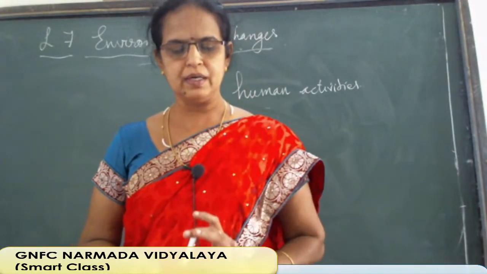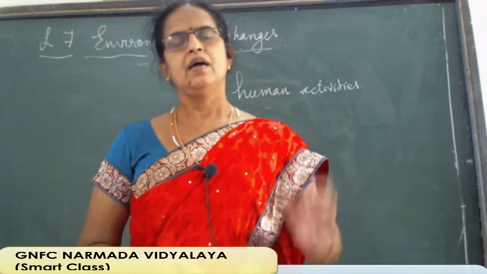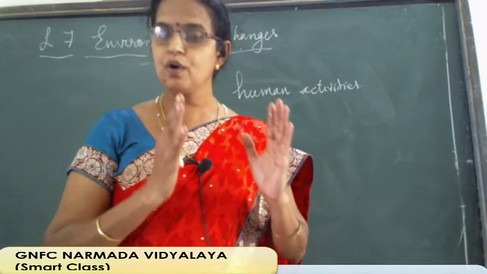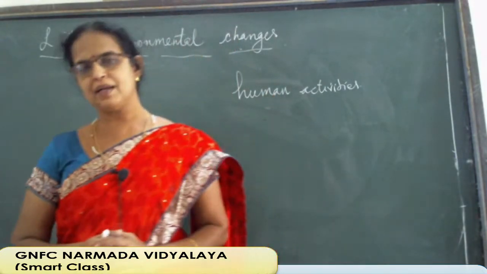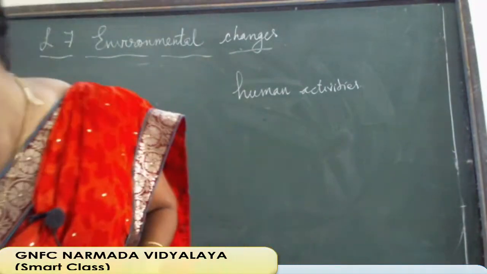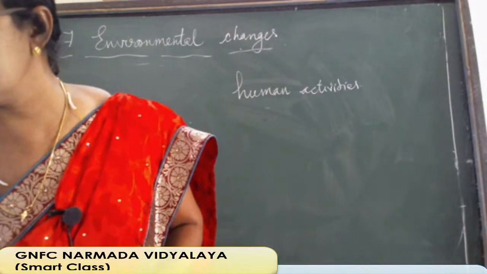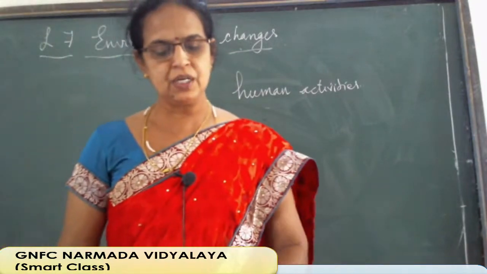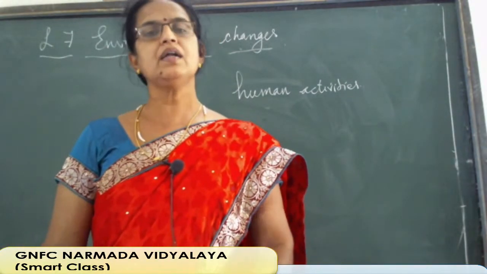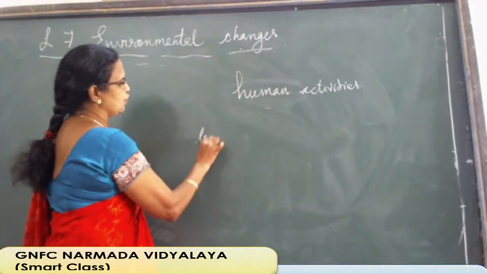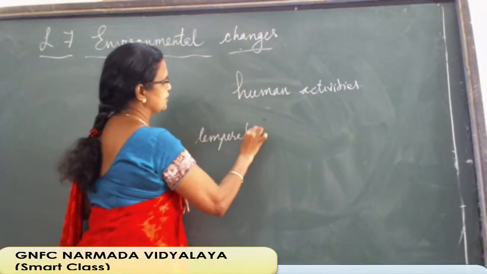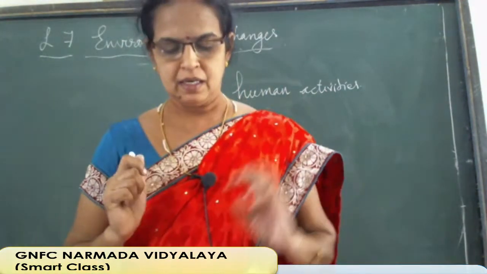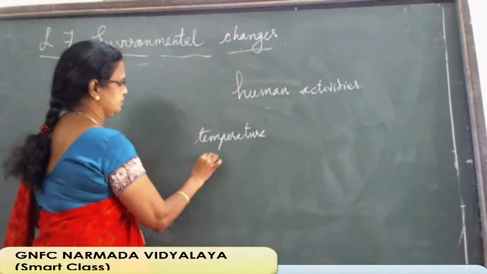Now, the changes that occur in temperature, direction of wind and moisture, etc., due to global warming are known as environmental changes. Now we are going to the definition of environmental changes. So, what is this environmental change? What is the definition? The change that occurs in temperature. Just you see the word temperature. The first one, we feel that temperature is changing, changing means it is increasing. Then the next one, direction of wind.